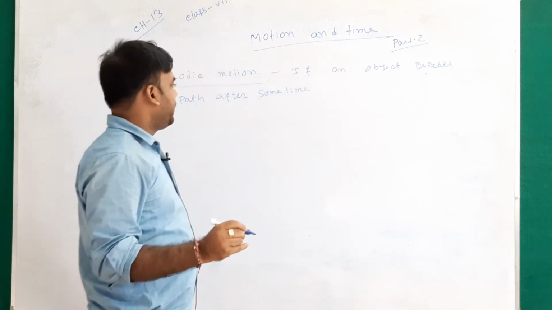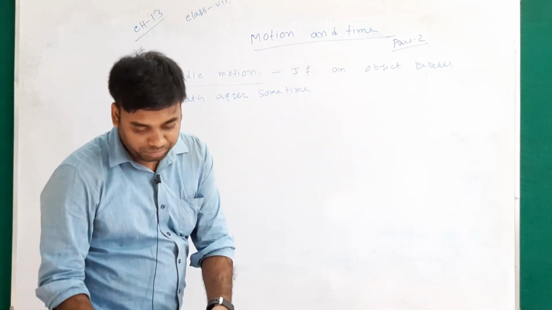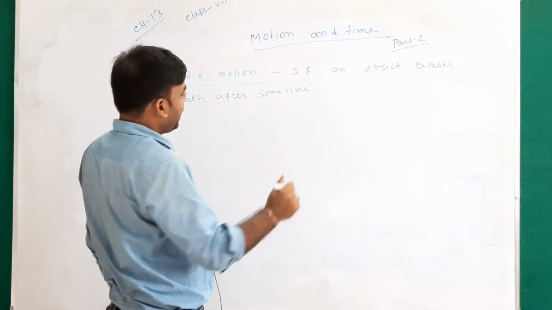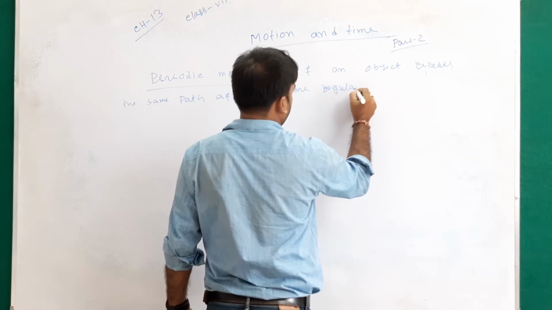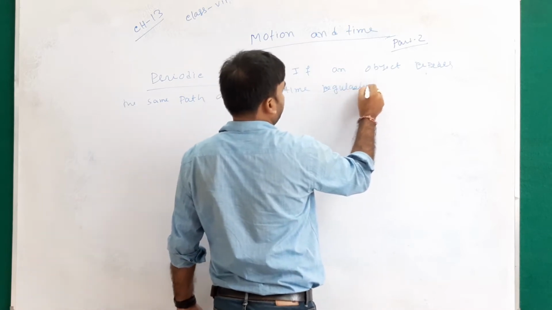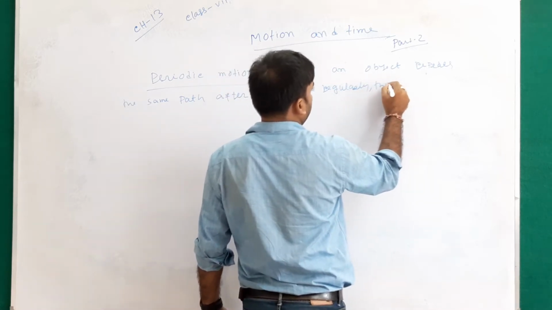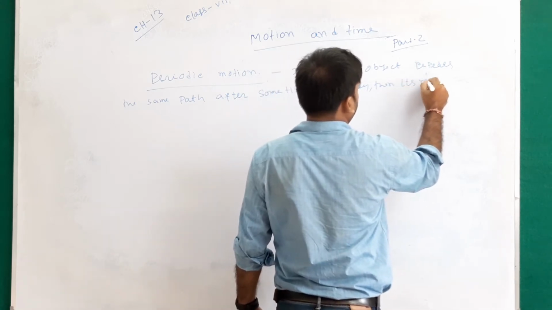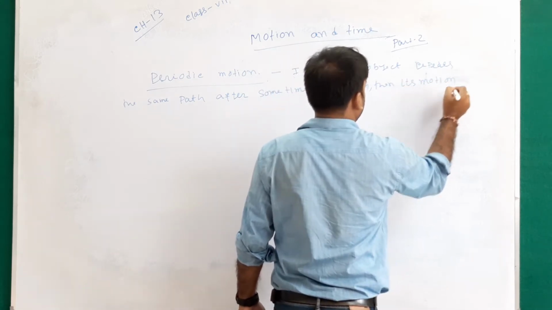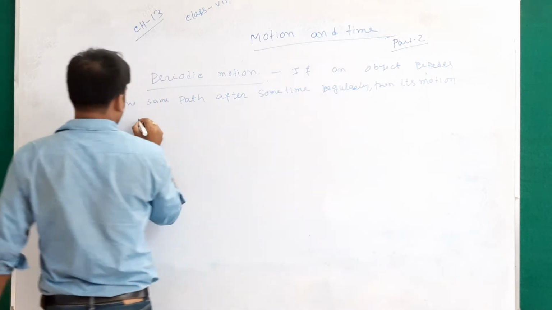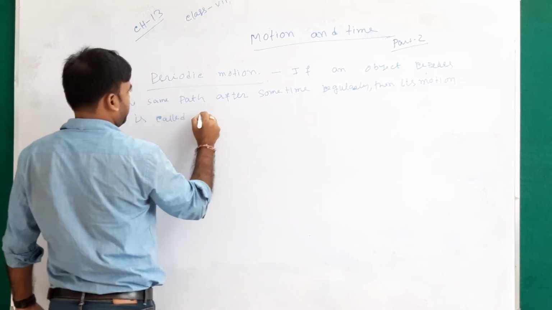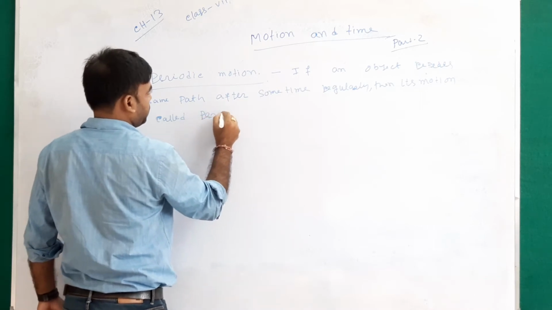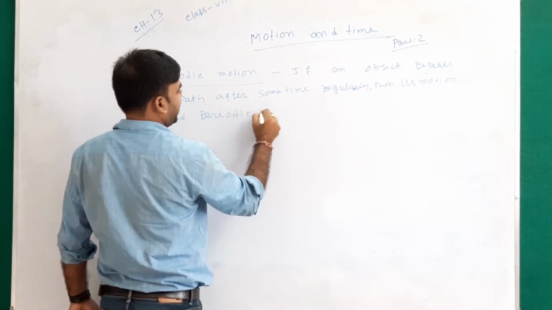If an object repeats the path after some time regularly, then its motion is called periodic motion.